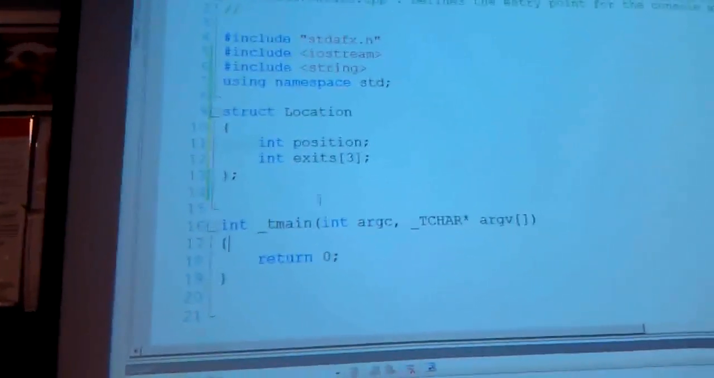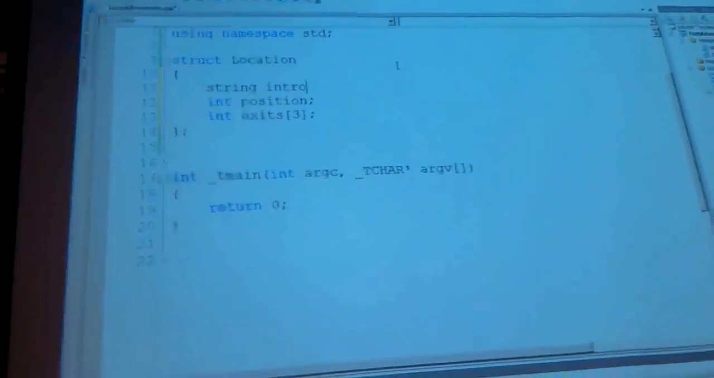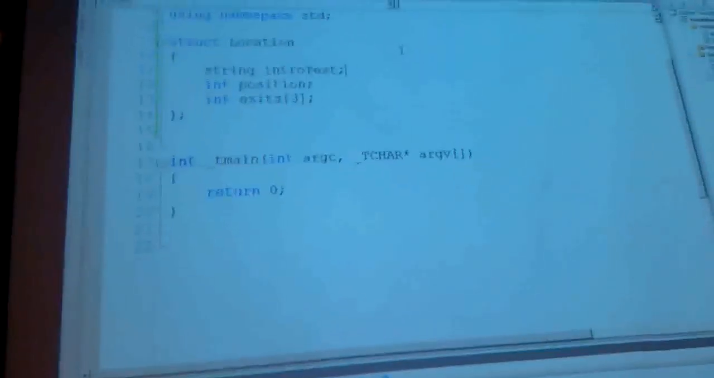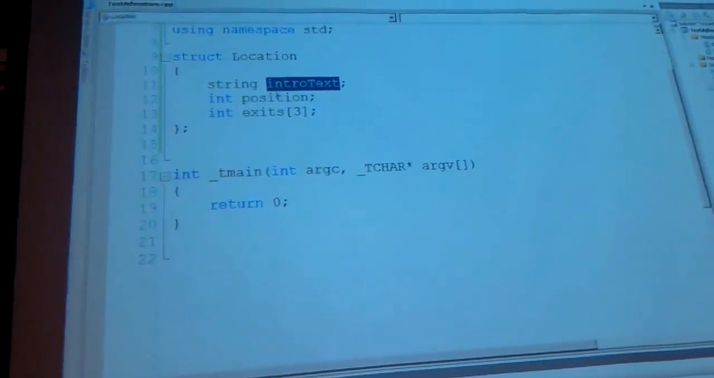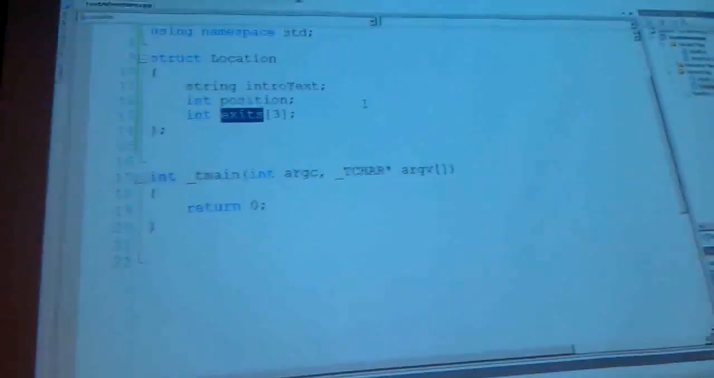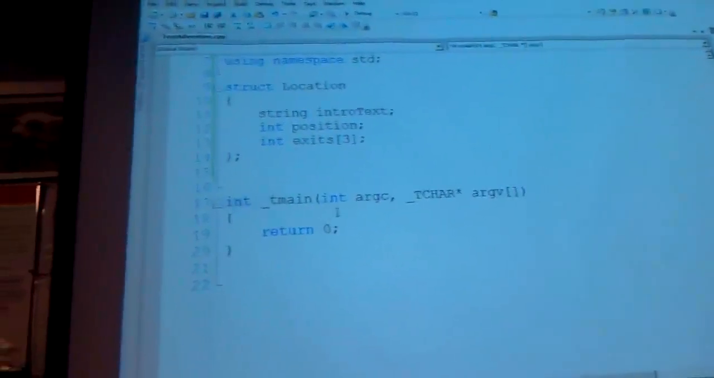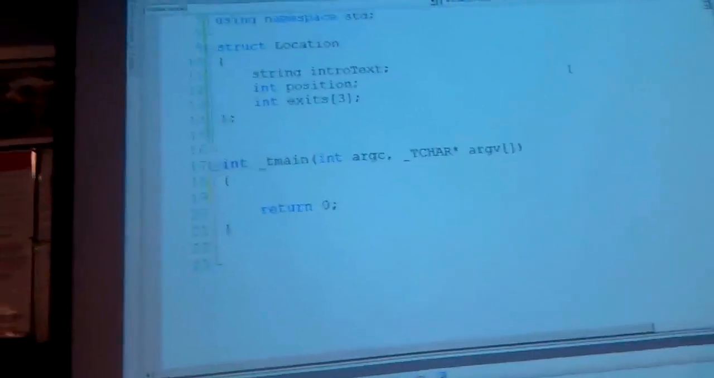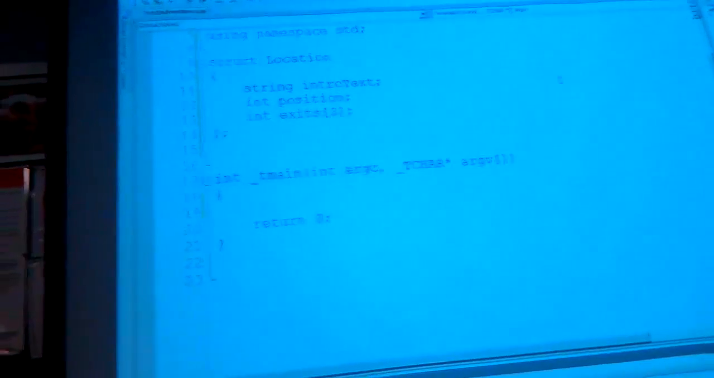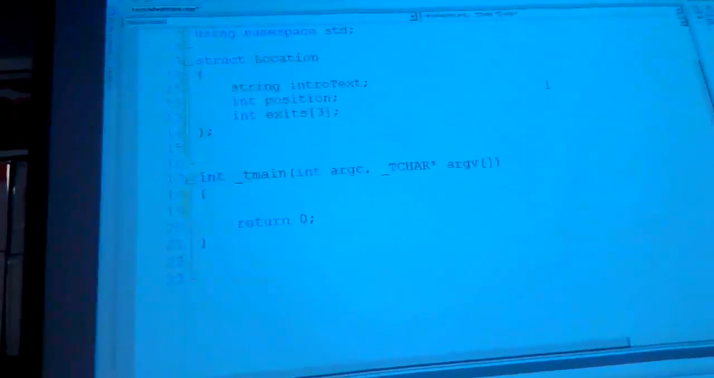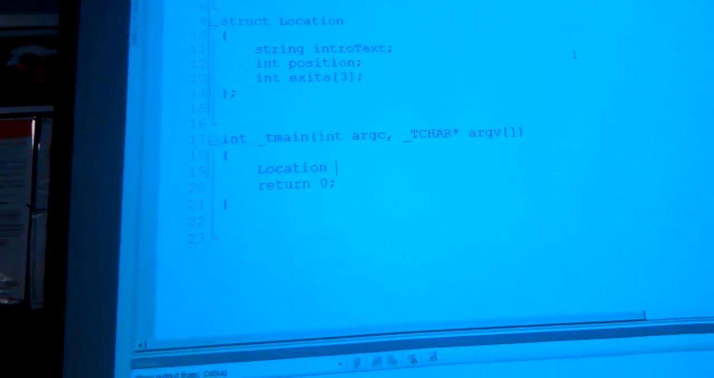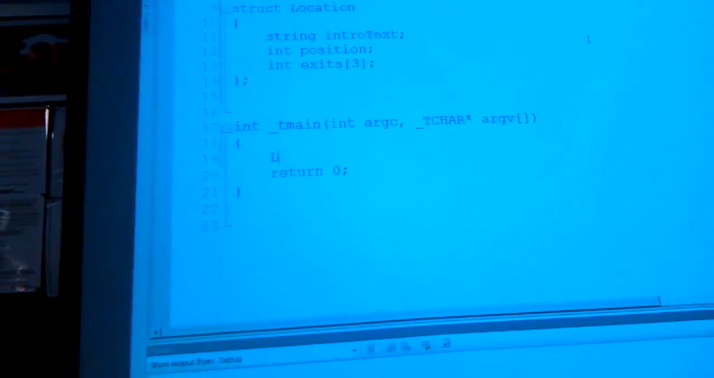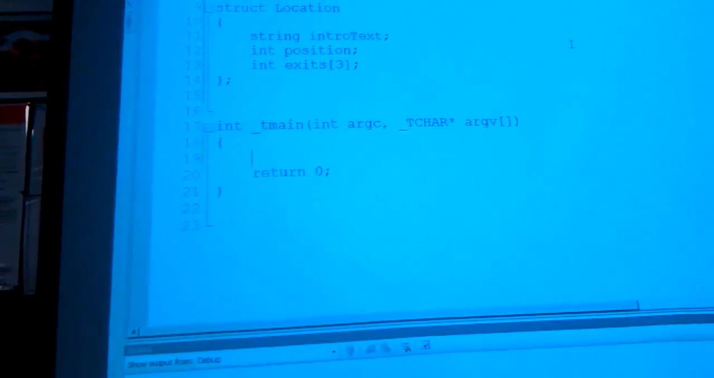And we make a location, because we're going to have to instantiate all this. I'll do a quick demo of what I'm thinking. Okay, so a location stores the text, where it is, and who its friends are. Then we have to make all the locations. This is the part that will probably take the longest amount of time, because we don't want to do this randomly. So I'll make an array of locations.